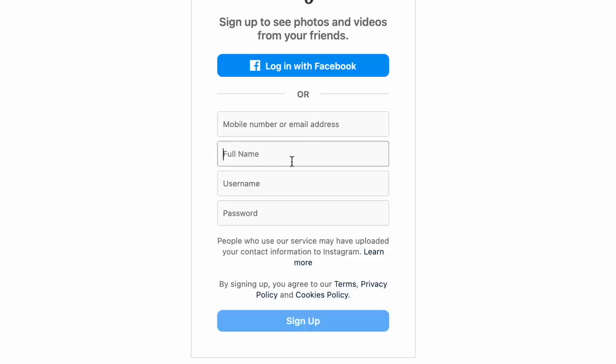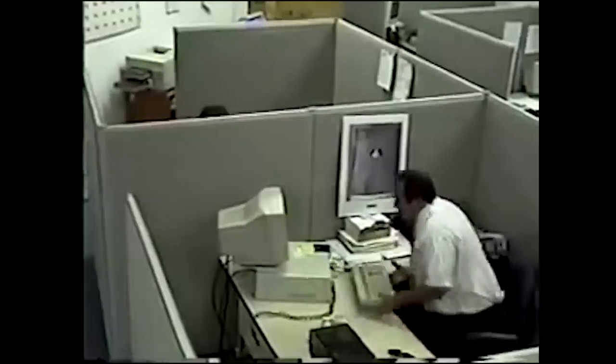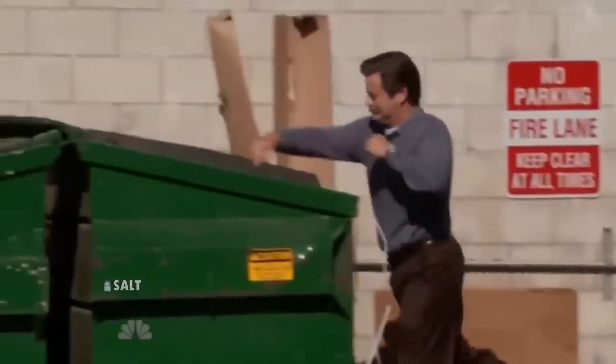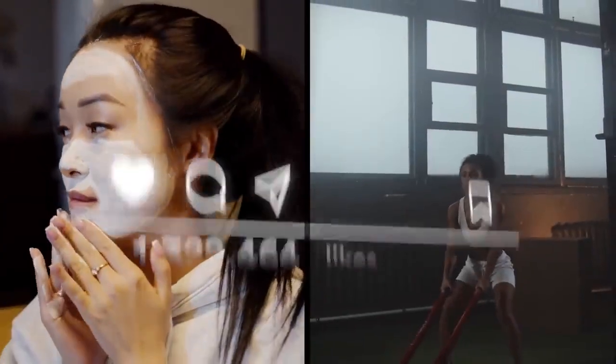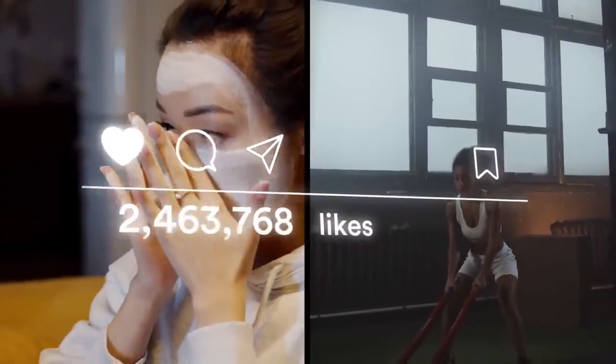Step 1. Start an Instagram account about something you're passionate about. You're going to be spending a lot of time making content around this topic, so it needs to be something that you're actually interested in. If not, you'll probably start to go crazy and lose motivation. I've grown successful accounts in the travel, sports, health, and fitness niches, so you can really find an audience for almost anything these days.